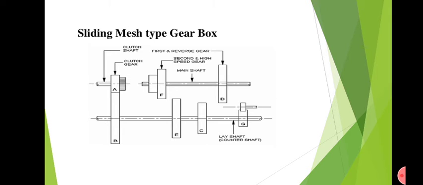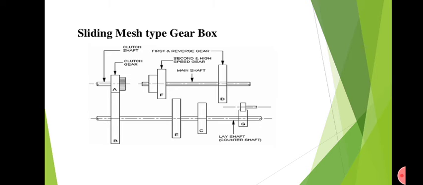The rotation of the lay shaft will be stopped. Then the driver will move the gear lever and engage gear 2. During the engagement of gear 2, you can see the gear D, which is meshed with gear C, will slide to the right and get unmeshed. At the same time, the gear F will move to the right and get meshed with gear E.